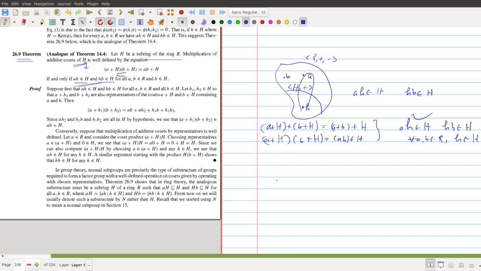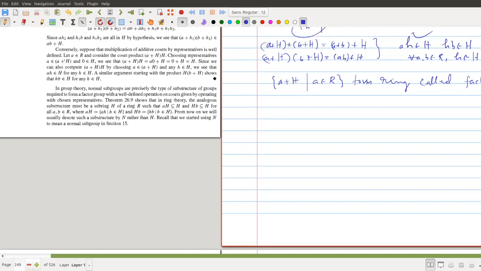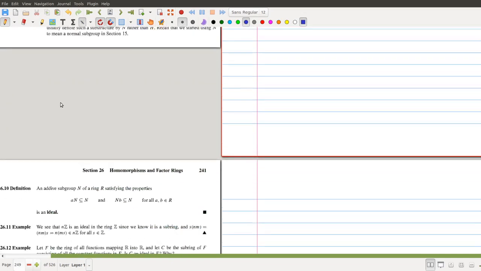It is called a factor ring. So this is the content of theorem 26.9. You can still avoid the proof, or you need not worry about the proof.